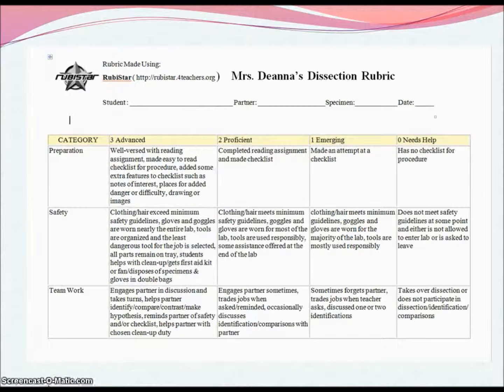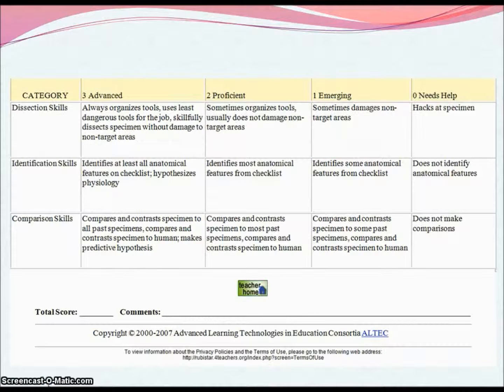We have the rubric here that we developed for the dissection, so you can see they had to be prepared, they had to worry about safety, they had to worry about teamwork. Dissection skills involved being organized. These are a lot of the same strategies worked into every assignment for the rubric. If you look, they need to be organized, which was in our where to. They need practice. They need advanced organizers. These things can be worked into almost any lesson.